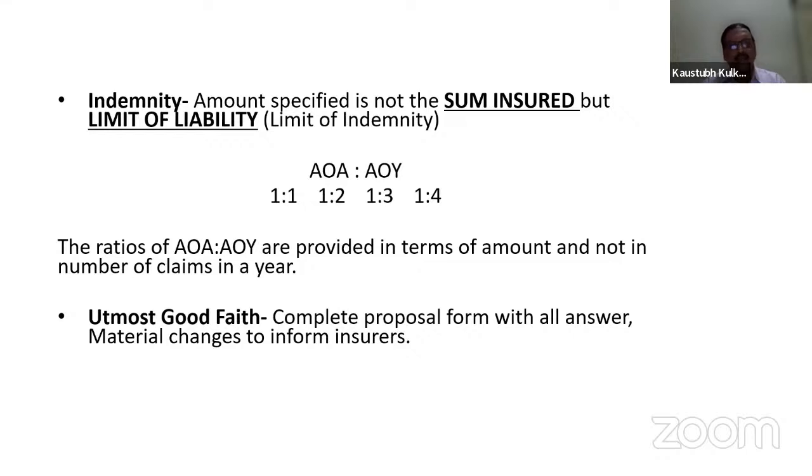AOI limit will be actual as per the ratio. Now there may be many examples, and from your own end, you can very well describe or assess those situations. The ratios of AOI are provided in terms of amount and not in number of claims in a year. It may happen that the number of claims payable are only 4. If the ratio is 1:4, it is not correct. It is on the total, that is, the AOI ratios are provided in terms of the amount.